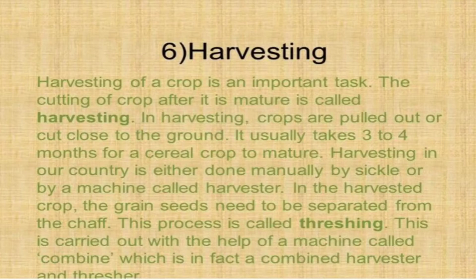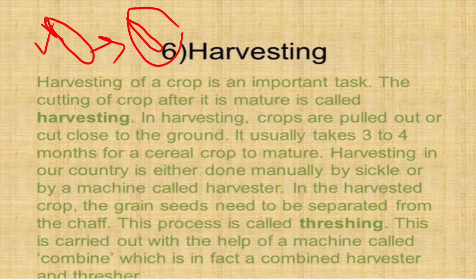See here, I'm drawing it. You take the rice or the paddy, it is like that. It also has a covering like this, so that we get the rice from that. This covering is known as the shaft. These grain seeds need to be separated from the shafts. This process is called threshing.